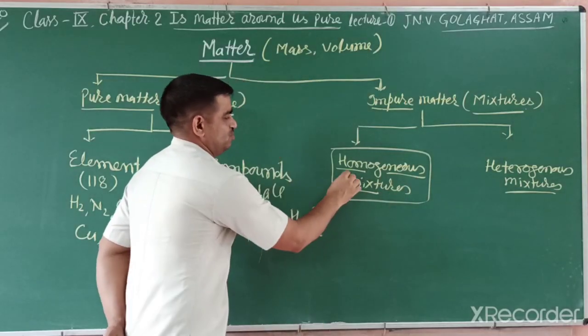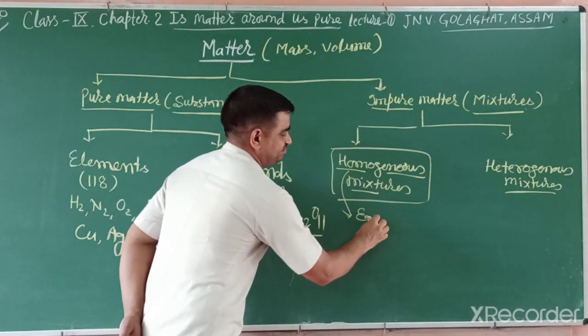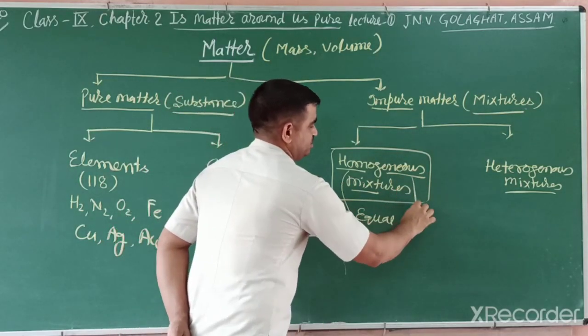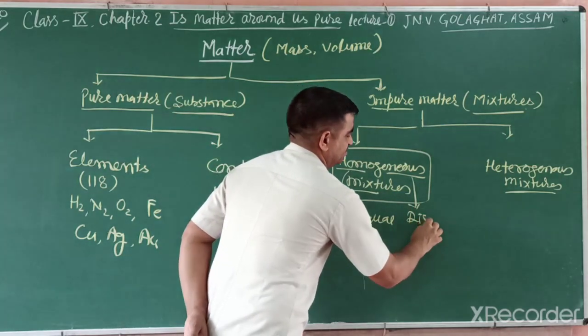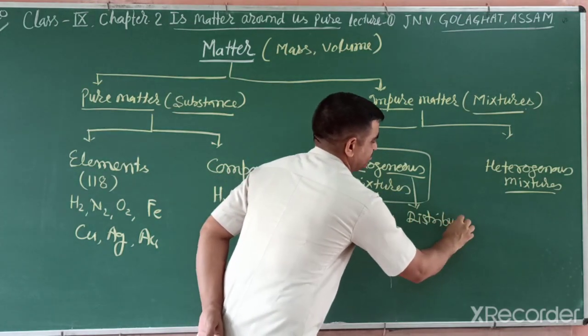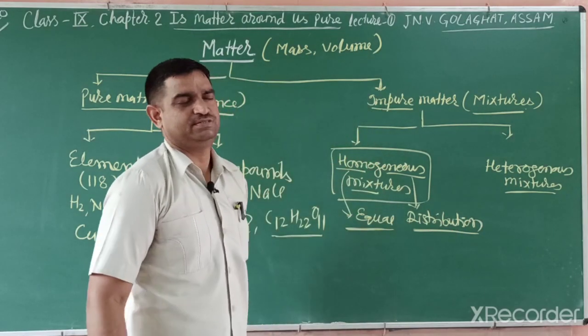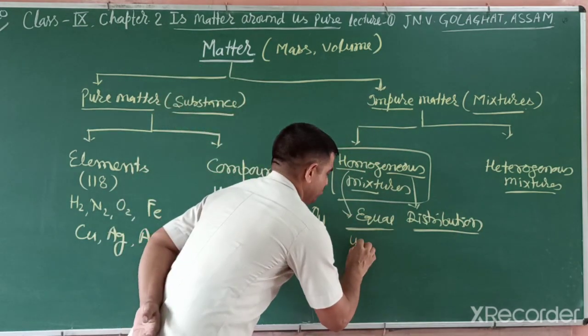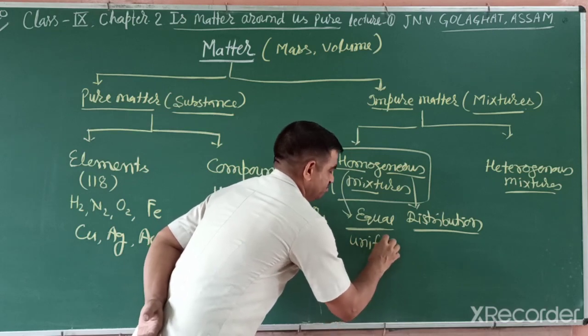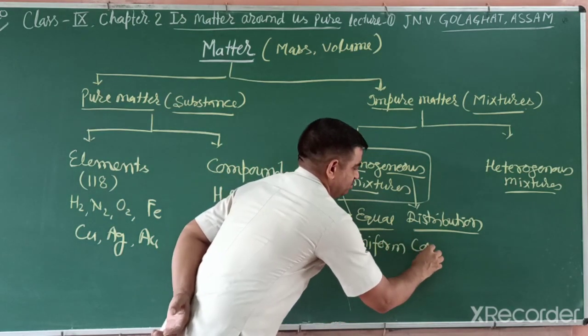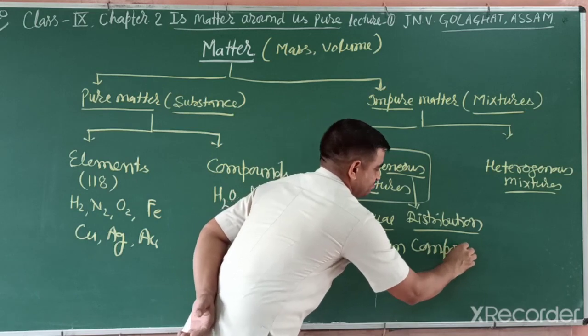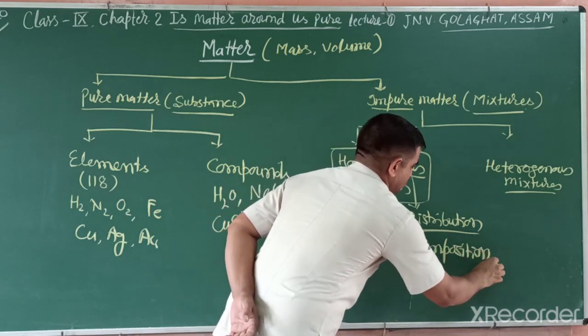Homo means equal, genus means distribution: equal distribution, uniform composition throughout.